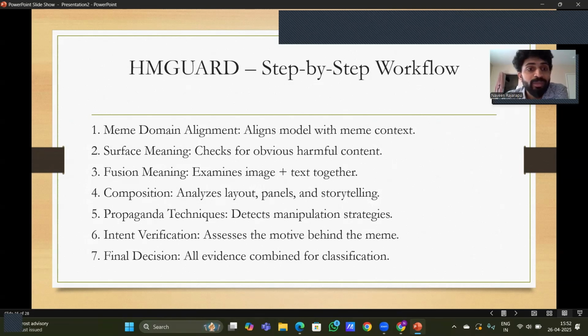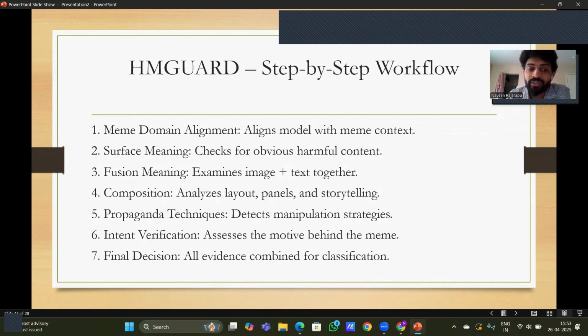Next, the step by step workflow. There are 7 steps, which we have discussed. The first step is meme domain alignment, which aligns the model with the meme context. Surface meaning: whether the complete meme surface is harmful or not. Then fusion meaning, image plus text together. Composition: whether the composition is harmful, like what type of story it is telling by stitching the images. Propaganda techniques: whether it is propaganda, influencing the minds of people or not. Then intent verification: what is the intent of the meme, whether it is provoking any community or defaming some people or not.